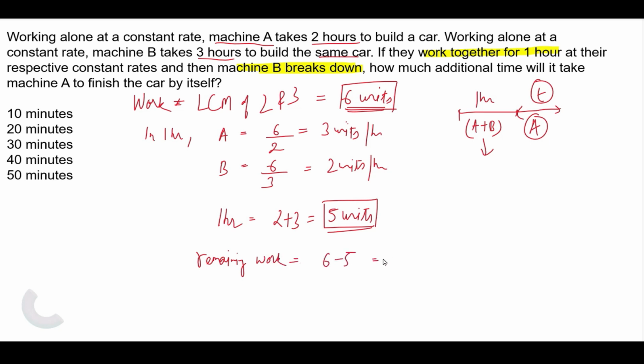This is equal to 1 unit. So this is the amount of work that needs to be done by A alone. And A does 3 units of work per unit time. So the time taken will be equal to amount of work upon rate. Rate is 3. So 1 by 3 hours. If I convert into minutes, it will be 60 upon 3, 20 minutes.